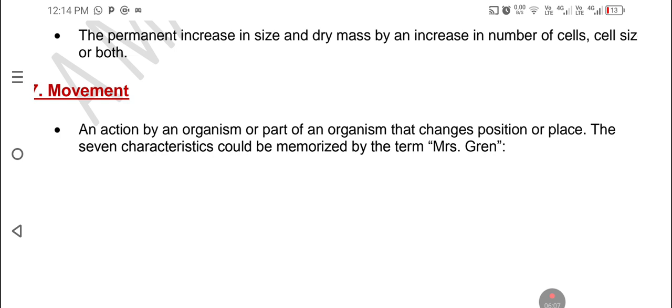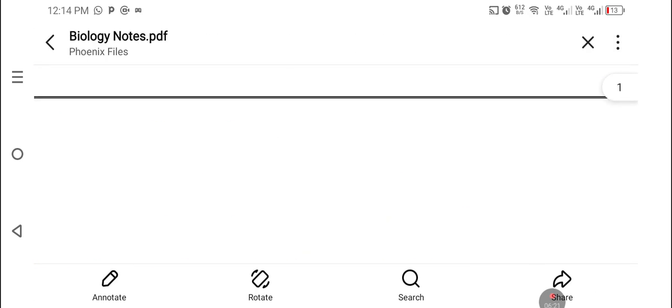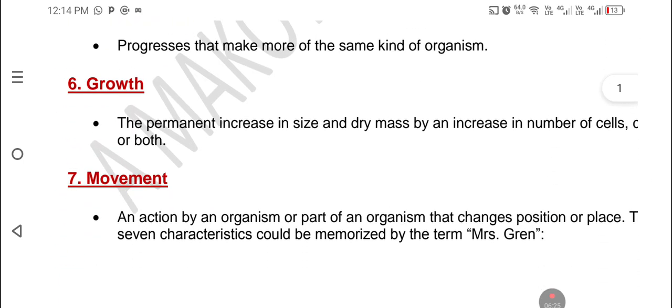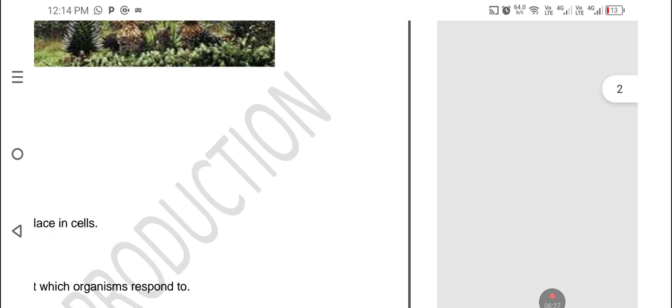So if you want to memorize these 7 characteristics of living organisms, just remember Mrs Green. It will give you M, which stands for movement, R, reproduction.